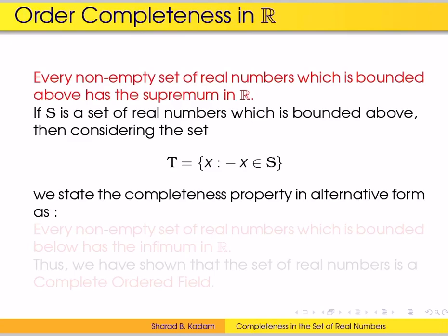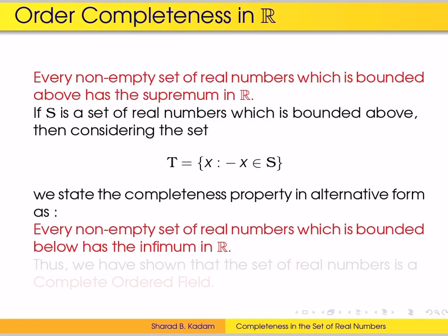So if S is a set of real numbers which is bounded above, then we consider the set T, which is a collection of all the elements x such that minus x is in the set S. Then the completeness property can be stated in an alternative form as: every non-empty set of real numbers which is bounded below has the infimum in the set of real numbers.